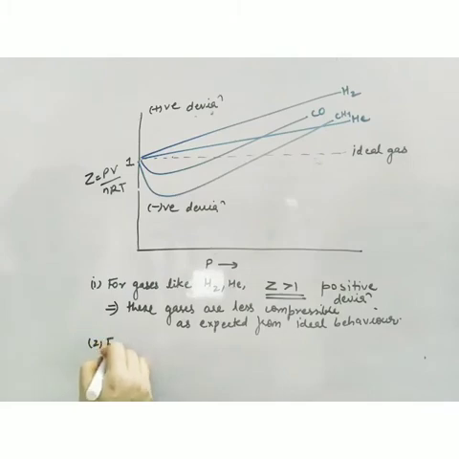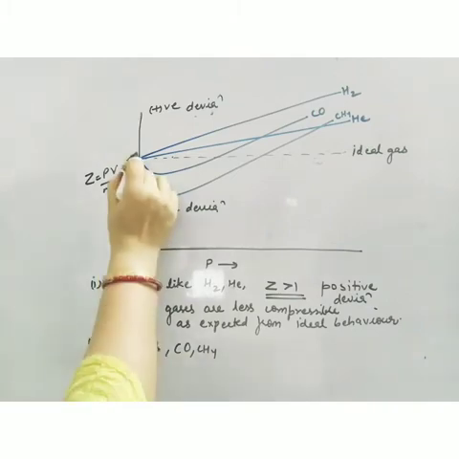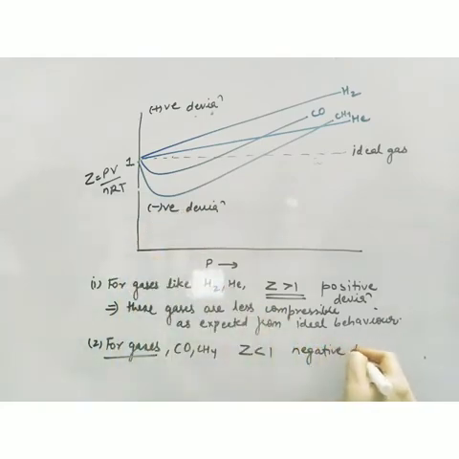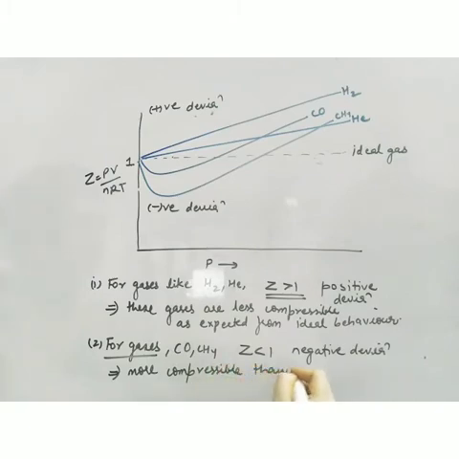Now two more gases I have taken, carbon monoxide and methane. You can see the graph first goes down and then goes up. So Z is less than 1 initially, which means they show negative deviation. And what is the meaning of negative deviation? It means that the gas is more compressible than expected from ideal gas behavior. These graphs are the experimental values only.